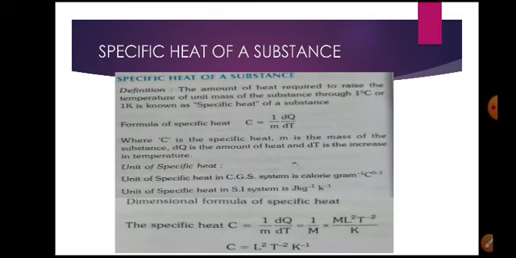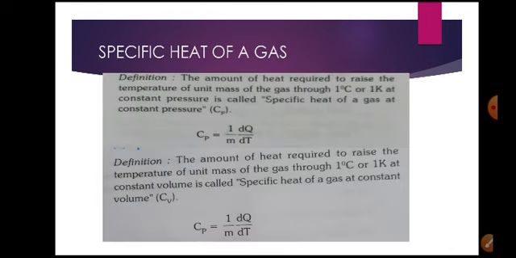When a substance takes some heat energy, how much heat energy it can take, the stamina of that particular substance, is called heat capacity.